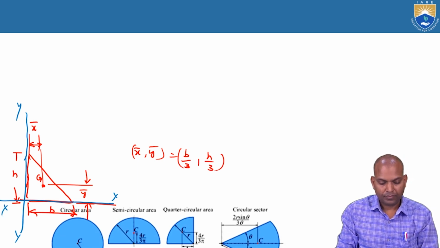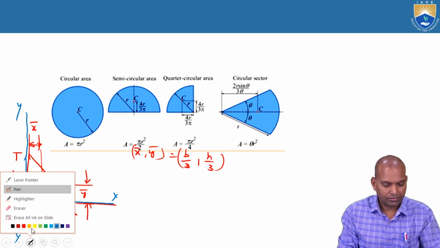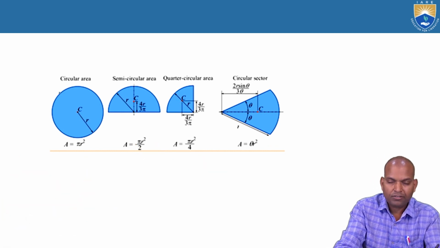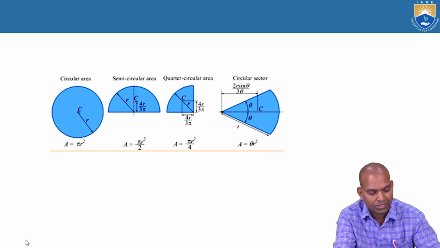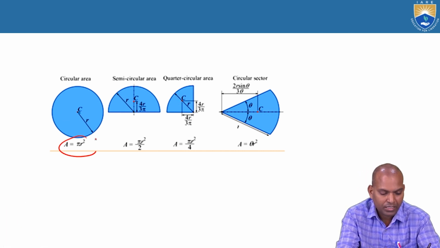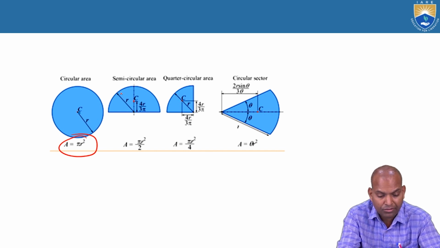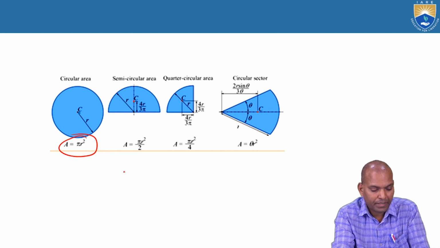Okay. Now consider here circular area. What is the centroid of circular area? The centroid of a circle is at a distance of R from the reference axis. Area is pi r square. That is circular area. What about the centroid of semicircular area? Bar Y is 4r by 3 pi. Bar Y equal to 4r by 3 pi.